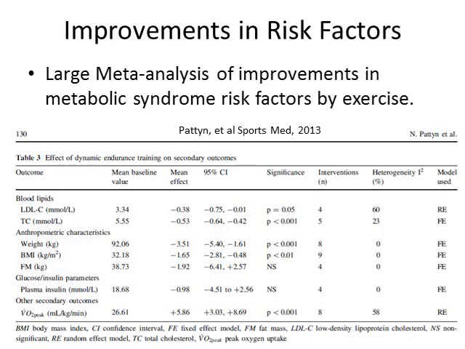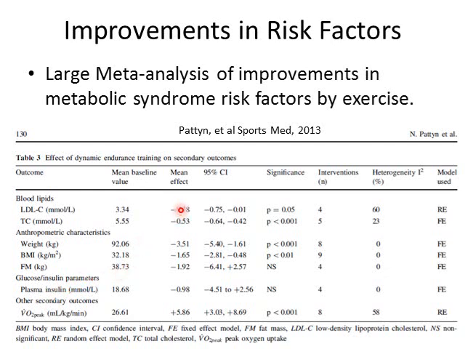So this first study by Patin in 2013 in Sports Medicine did a meta-analysis looking at how exercise helps with all of the different factors for the metabolic syndrome. Okay, and so this table 3 shows the overall outcome. We have blood lipids, anthropometric characteristics, glucose, insulin, and then also VO2 peak, which isn't part of the metabolic syndrome.